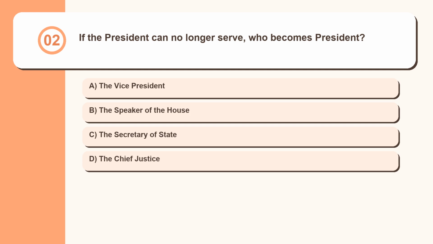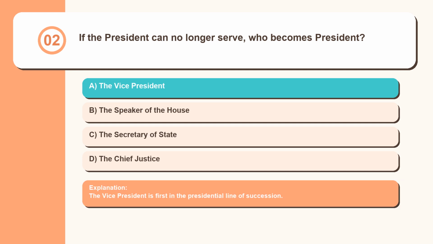Question 2. If the President can no longer serve, who becomes President? The Vice President, the Speaker of the House, the Secretary of State, the Chief Justice. The Vice President is first in the presidential line of succession.